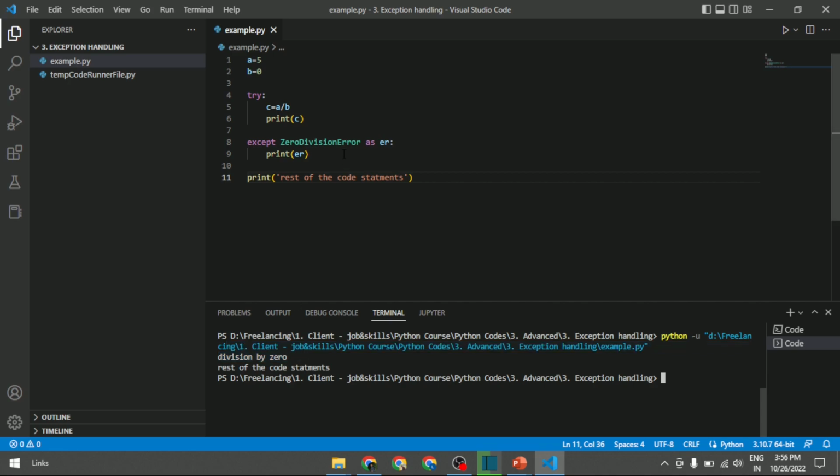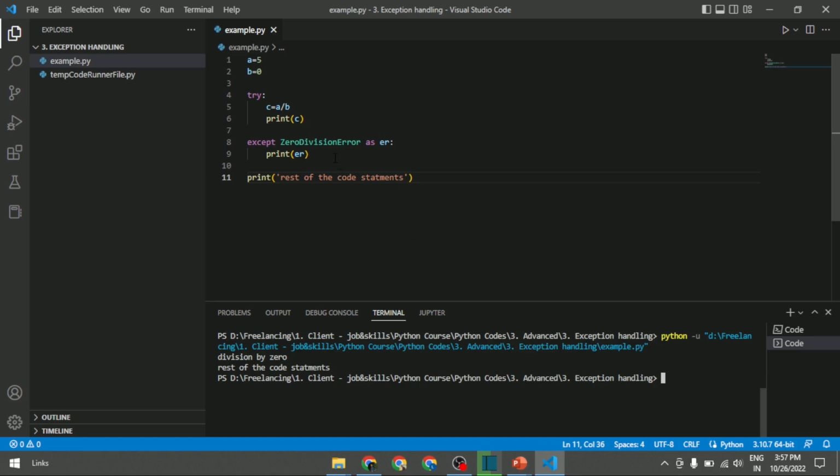So this is the error message which it is giving. Later on, as the code execution completes, the rest of the code will be printed. So the rest of the code statements are being printed. This is how the execution process has now gone very smoothly, without affecting any of the rest of the statements.